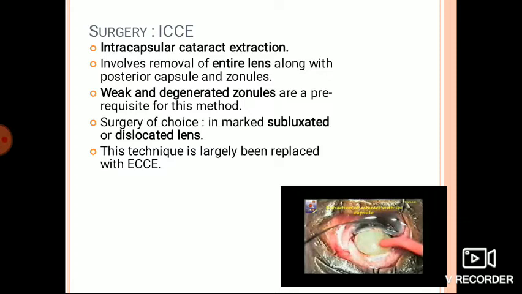For that, the pupil is constricted by injecting a miotic into the anterior chamber, and then the lens is placed into the anterior chamber. The closure of the incision is done with 5 to 7 interrupted sutures. Now, this technique has largely been replaced by extracapsular cataract extraction.